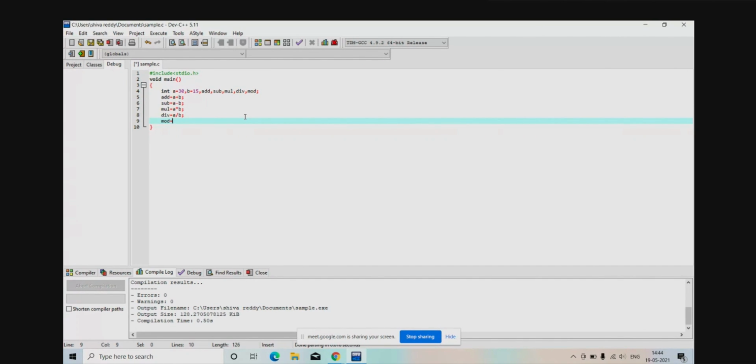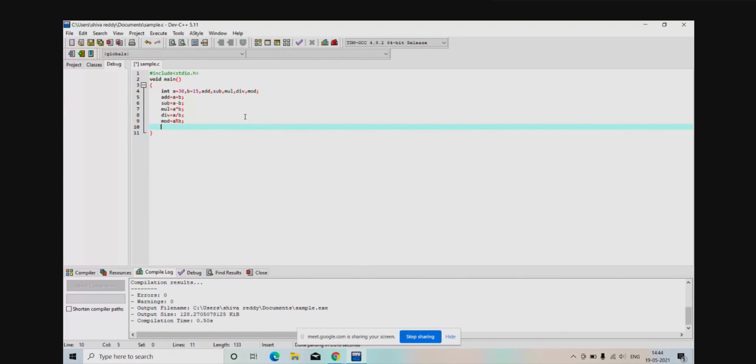So what is modulus? a percentage b. So addition, subtraction, multiplication, division, modulus. We have done all these things, right?